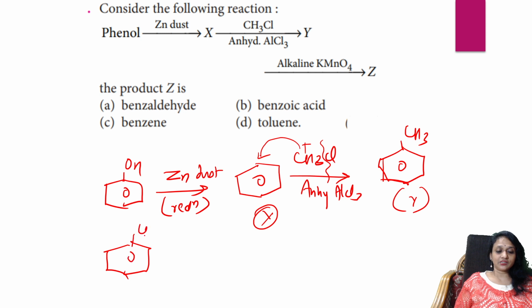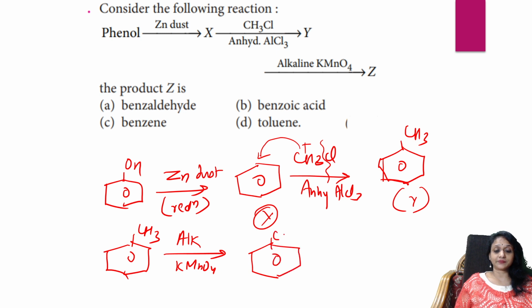Now let's take that toluene and treat it with alkaline KMnO4. What is alkaline KMnO4 doing, students? It's an oxidizing agent, correct? Irrespective of the size of the alkyl group, they get oxidized to acid. So you get benzoic acid, right, students? Benzoic acid. So which is the option?